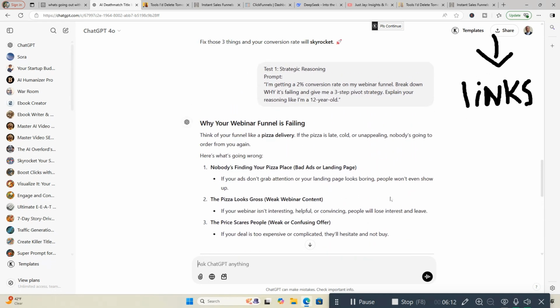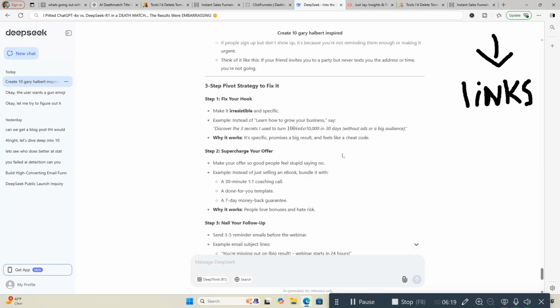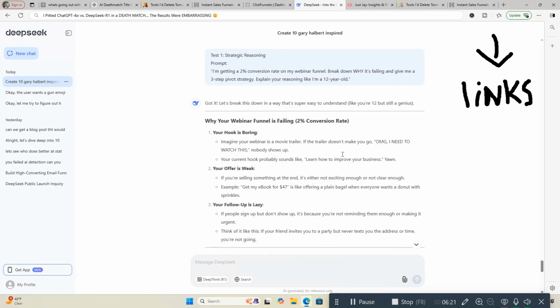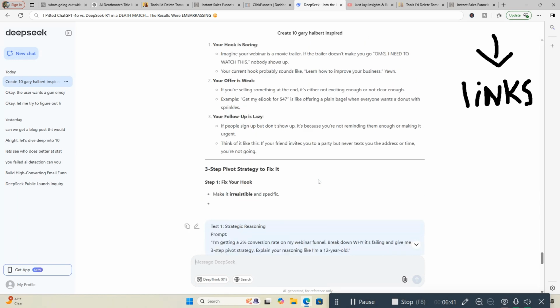Not bad, pretty good, but it's a lot more generic than what DeepSeek came out with. You can tell the difference in the writing, at least for me. This is a lot better for marketing material. ChatGPT-4o to me is more generic. It does the job, but it's a little more generic. And if I had a choice between the two, I would definitely use this one over that one on the first test. So on the first test with me, DeepSeek wins this one.